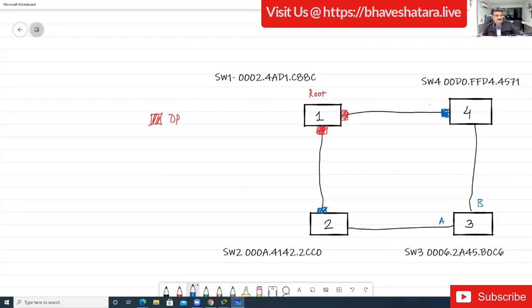This is really good. Sayyid is saying it depends on cost, but the problem is, if you verify this, by default at 100 Mbps the cost is always 19. So if you think about cost, it is 100 Mbps, so the cost is 19 only. Kausal is saying B. I want you to give me the answer properly, verify this. Many people will not be sure about switch 3. That's why I'm doing this exercise.